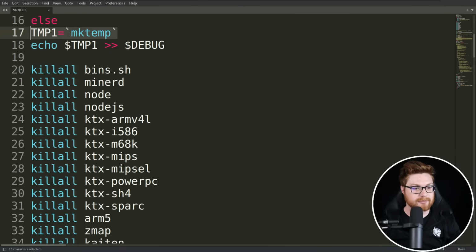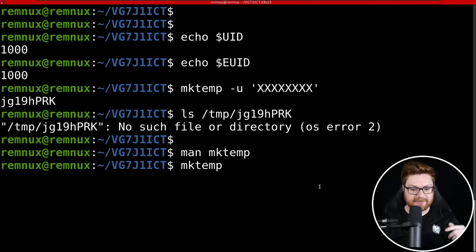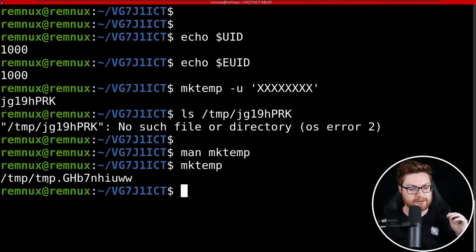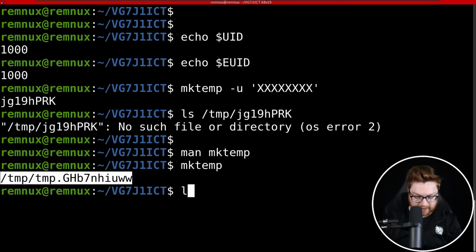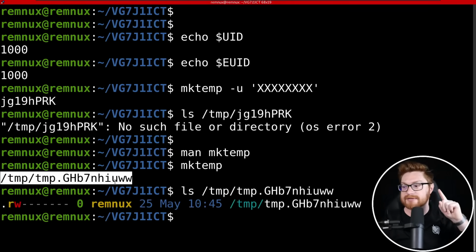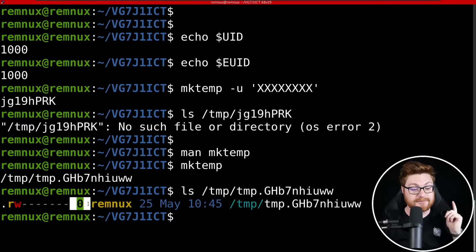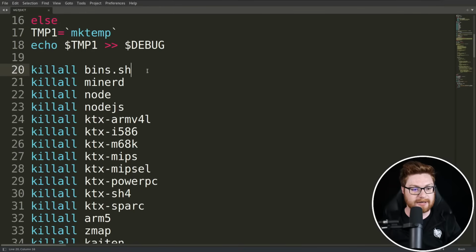We have a new temporary directory or new temp file that has been created with, again, mktemp, and this one will actually create the file here. If I run mktemp from the command line, it'll choose this random file, but now if I try to ls this, that does in fact exist because mktemp will by default create that. Note that it's empty, but it's going to be used for the rest of the operations in the code. Add it to debug, and then we start to kill a whole lot of processes.